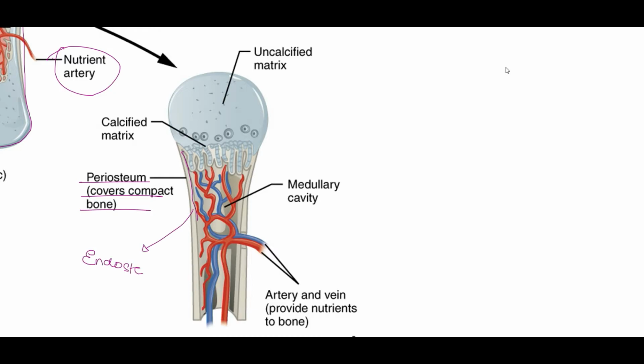As we know that the endosteum is the inner layer, and in the upper region, the process of calcification of matrix takes place. That is, the matrix starts to ossify, and on the epiphyseal region, still we have the uncalcified matrix, which means that the process of ossification has not yet started, even when the primary ossification center and the nutrient artery have developed in the bone. On the inner side of the shaft of the region, we have the development of the medullary cavity, which would provide the space for the blood vessels to provide nutrition.